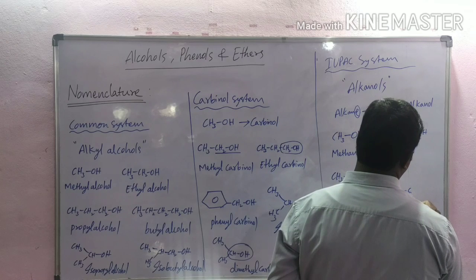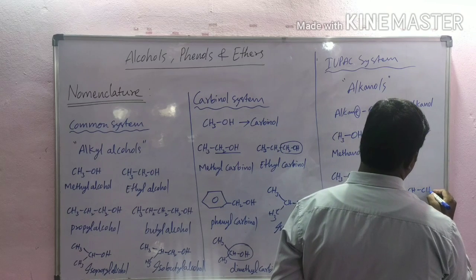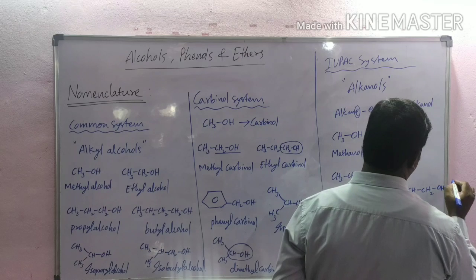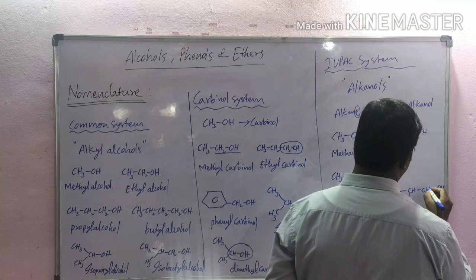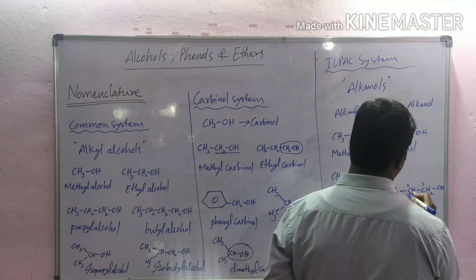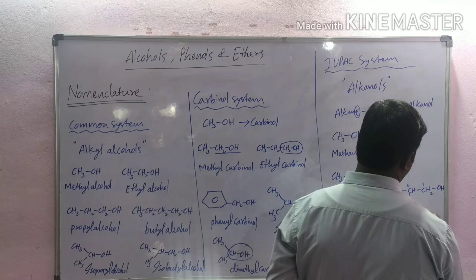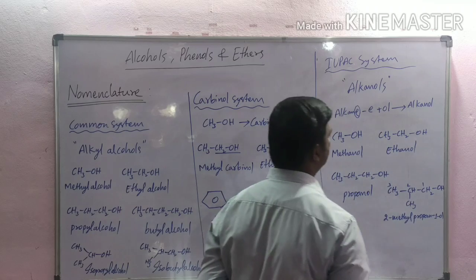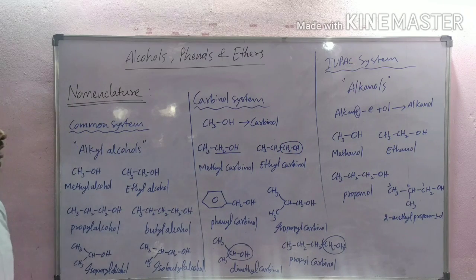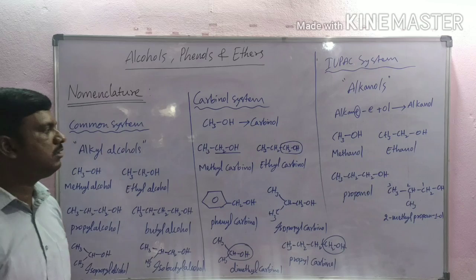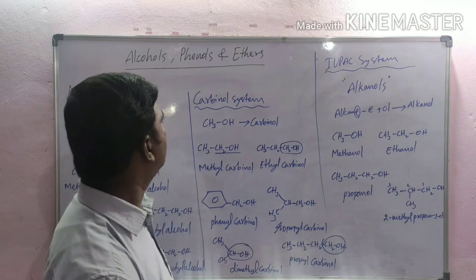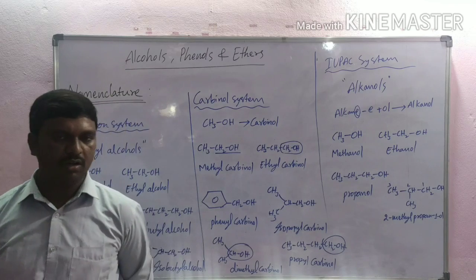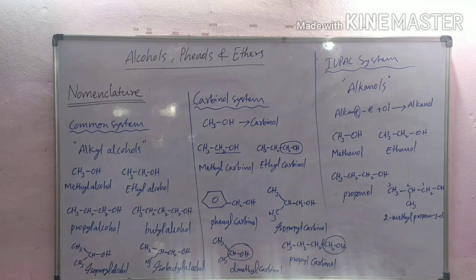CH3CH(CH3)CH2OH, numbering 1, 2, 3, 2-methylpropan-1-ol. This is nomenclature of alcohols. Now we are discussing examples of alcohols. Next class.